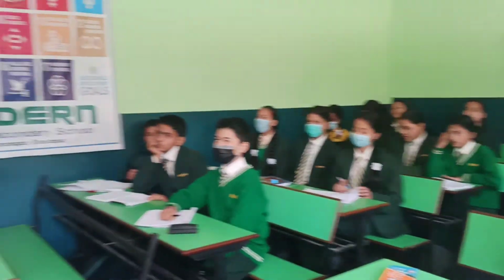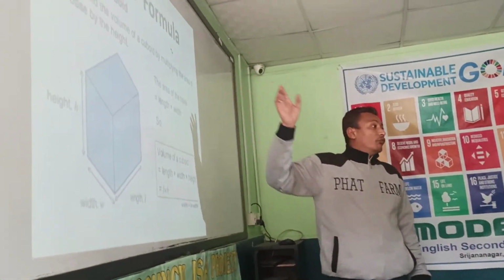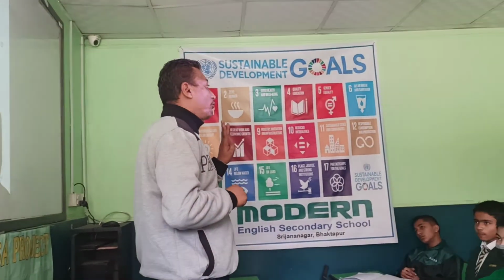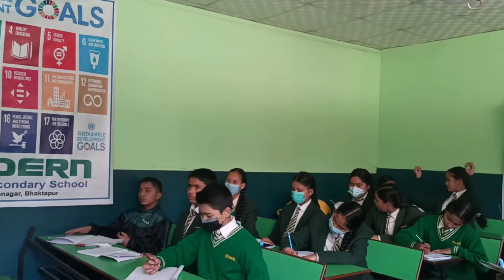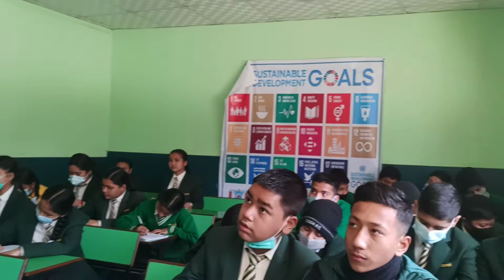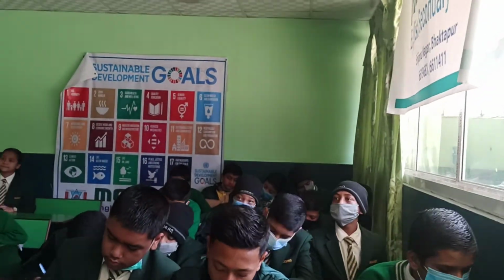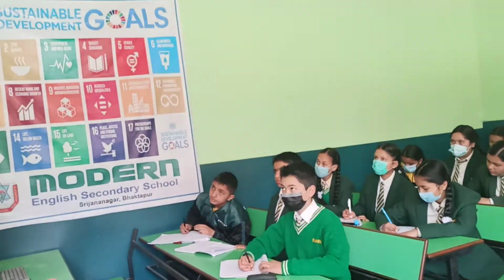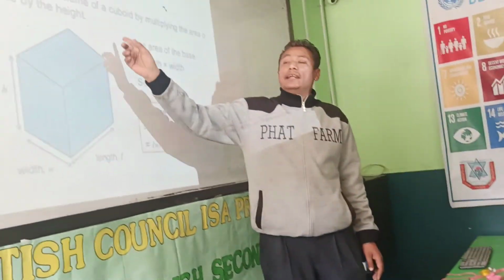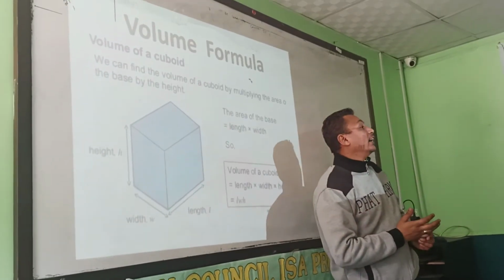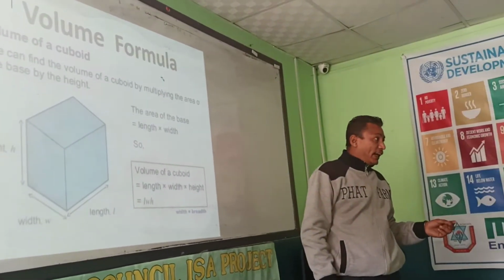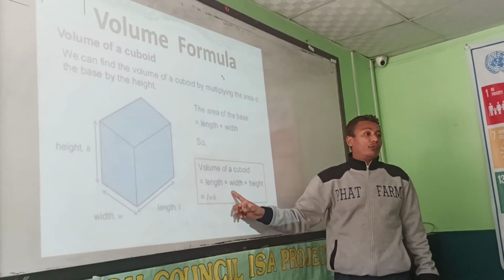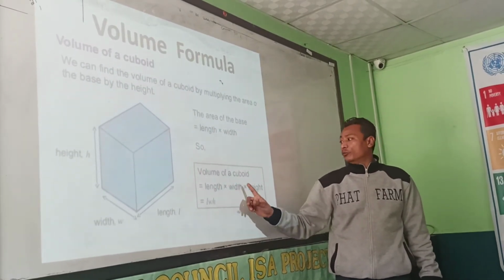Now let's go to volume. What is volume? We have learned three things, right? We are going to find out three things: one is perimeter, next is area, lastly the volume. We can find the volume of a cuboid by multiplying the area of the base by the height. Area means length into breadth, and then height. If we multiply this, we get the formula of volume: length into breadth into height.